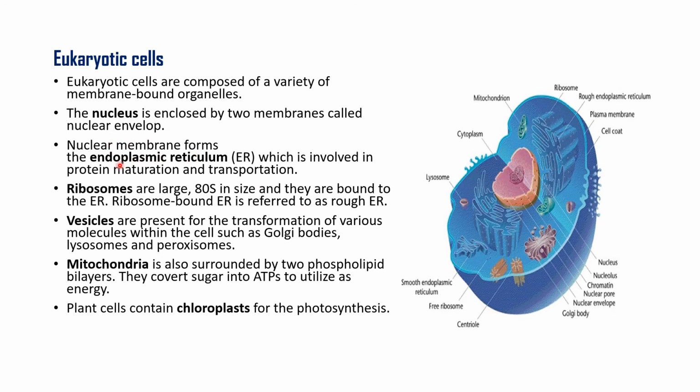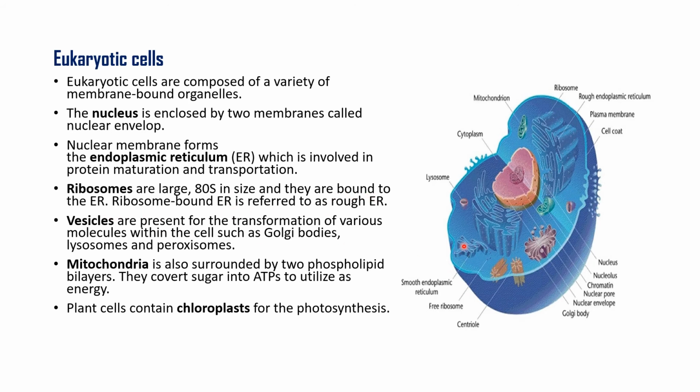The nuclear membrane forms the endoplasmic reticulum. From the nuclear membrane, there is an extension for endoplasmic reticulum, which is involved in protein maturation and transportation. So the proteins are transported through this passage, which is the endoplasmic reticulum. Then there are ribosomes which are large, 80S in size. We learnt about ribosomes in prokaryotes which were of the 70S type, and they are bound to the endoplasmic reticulum.